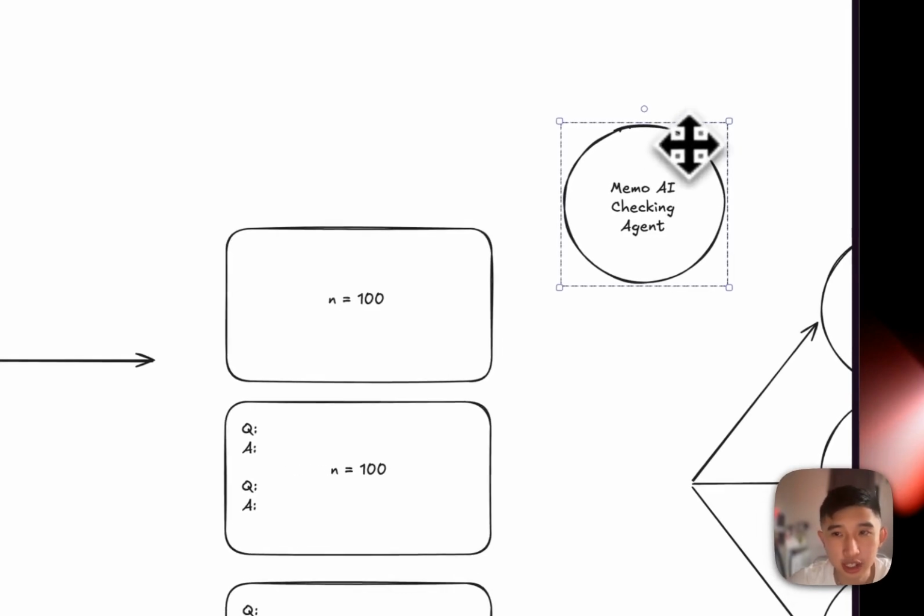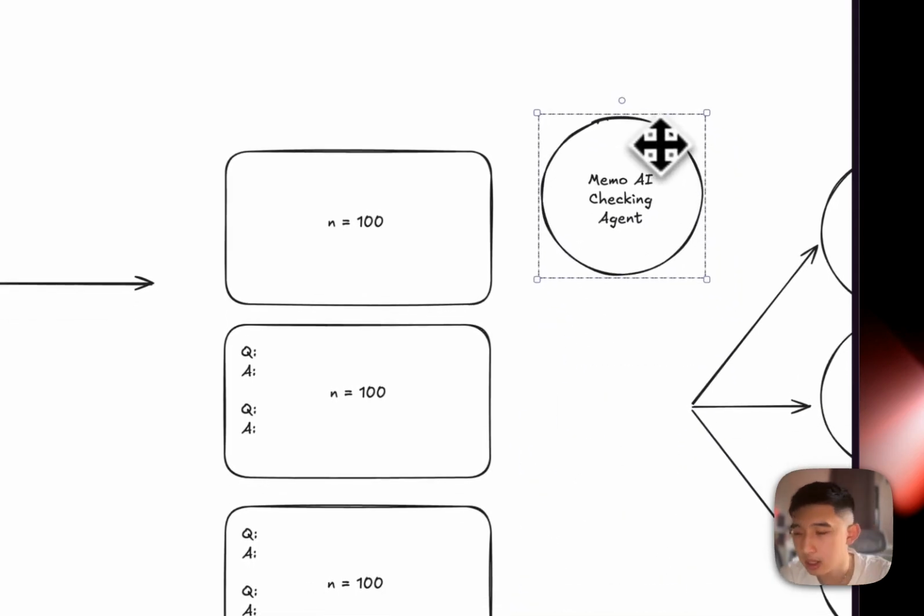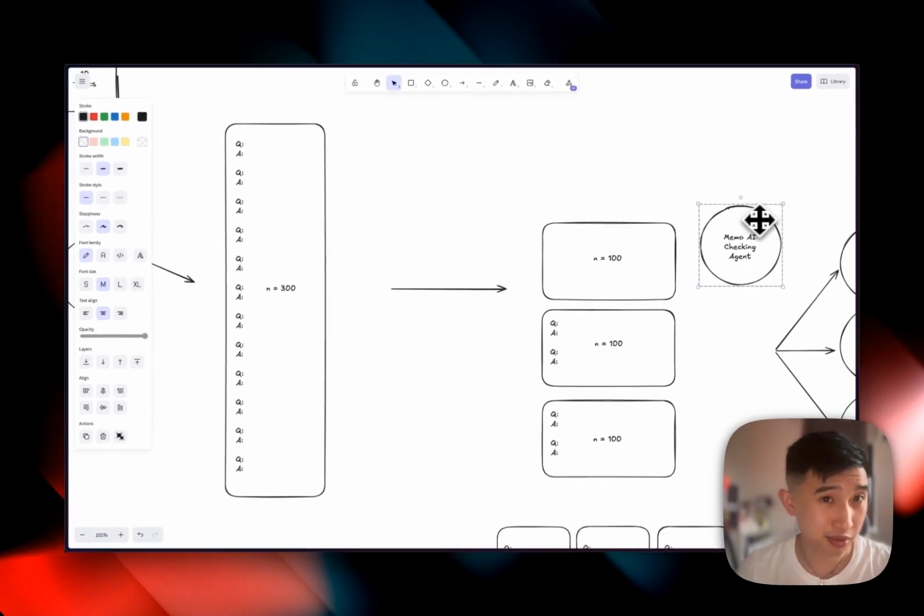The Memo AI checking agent would then look into every single batch and see, are some of these cards could be extracted or merged, or are there duplicate cards? So let's say if there's a card about the sinoatrial node and a card about the atrioventricular node, can those two cards be merged into a pathway card instead of detailing each individual node? That's what the Memo AI checking agent would be doing.